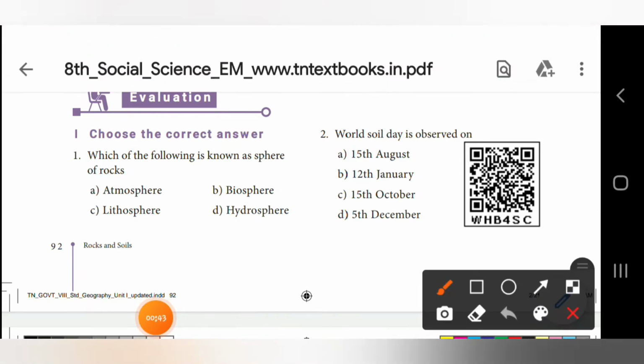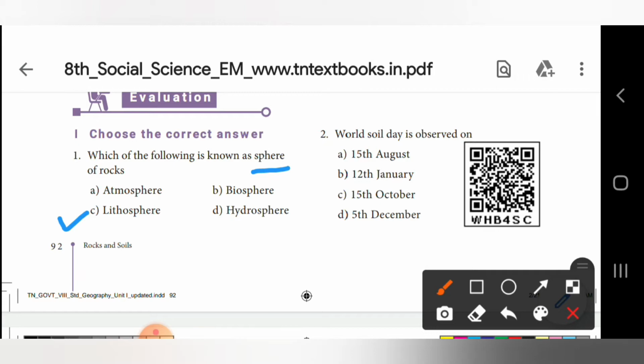First question from choose the correct answer. Which of the following is known as sphere of rocks? Lithosphere is the answer. Answer is C, lithosphere.